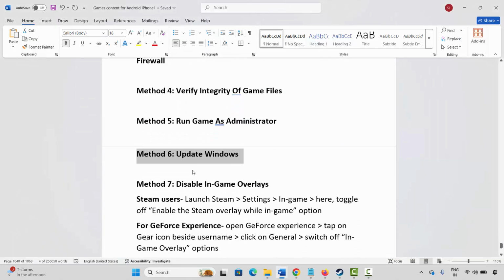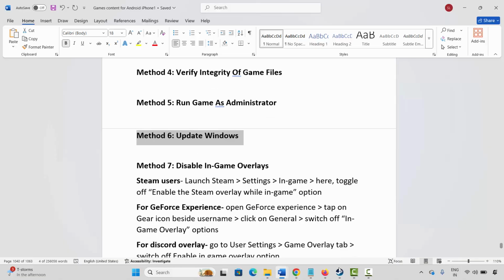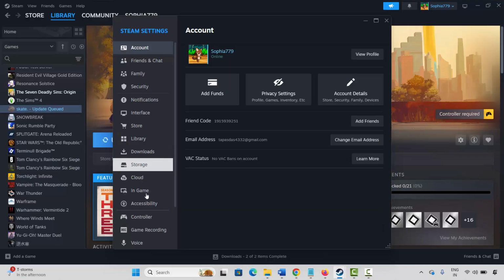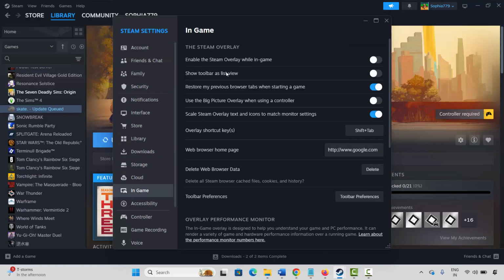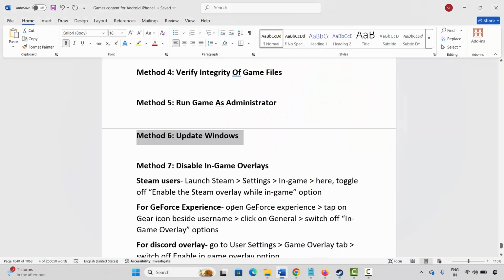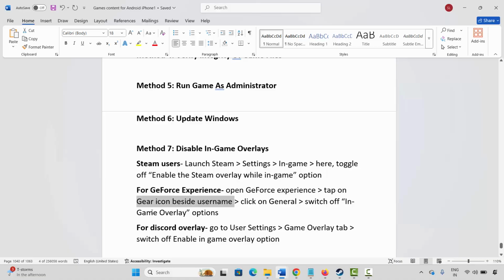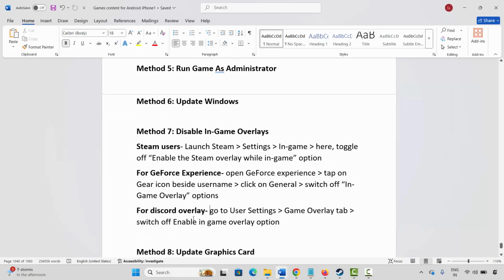If not, next is to disable in-game overlays. So Steam users, go to Steam, click on Steam option, click on settings, click on in-game and here you can see enable the Steam overlay while in game option. If this is enabled, you have to click on it to disable it. Once this is disabled, now launch the game and check. For GeForce Experience users, open GeForce Experience, tap on gear icon beside username, click on general and switch off in-game overlay options. For Discord overlay, go to the user settings, game overlay tab, switch off enable in-game overlay option.